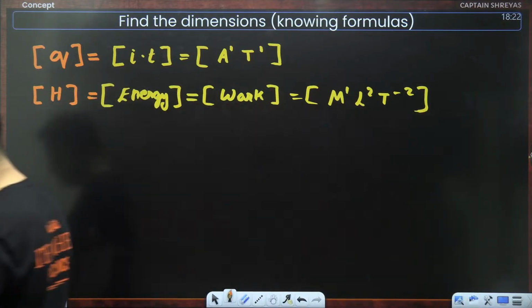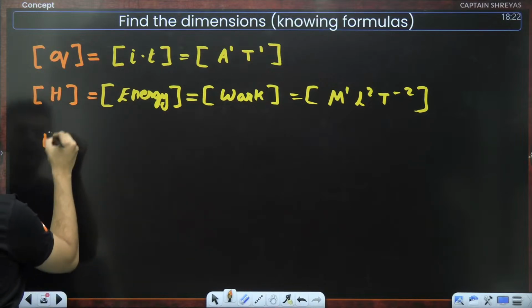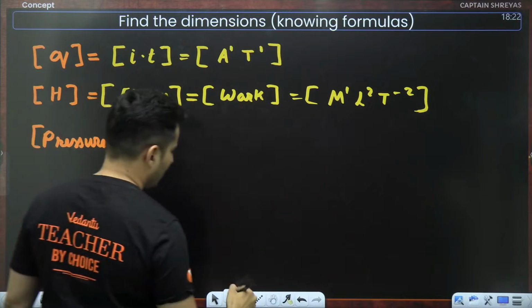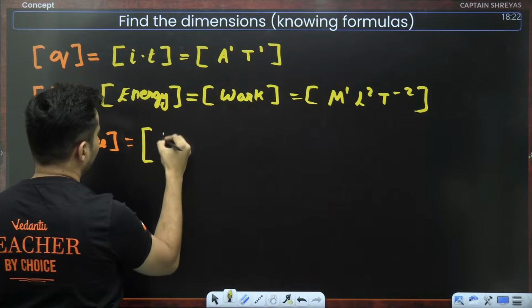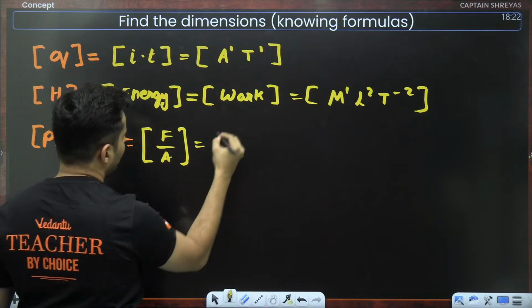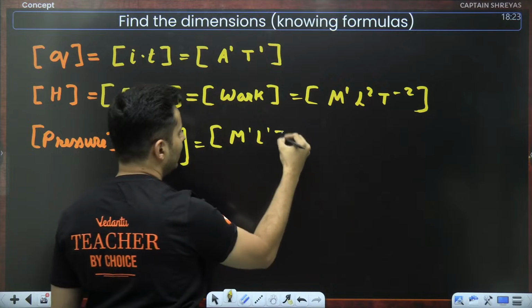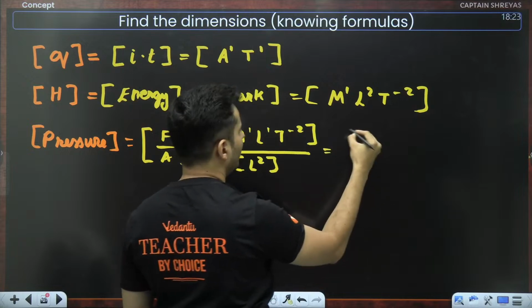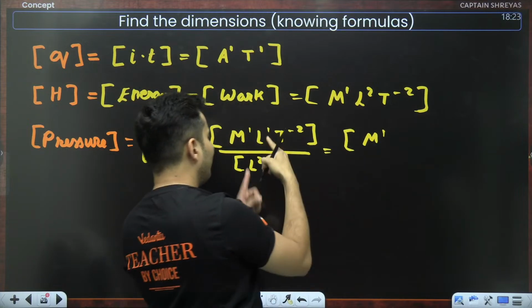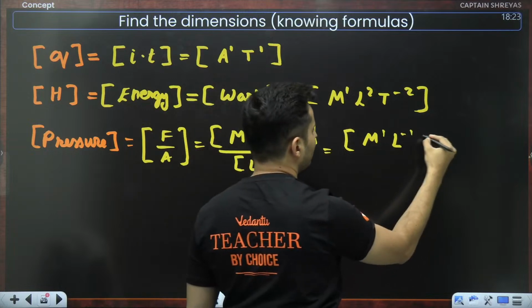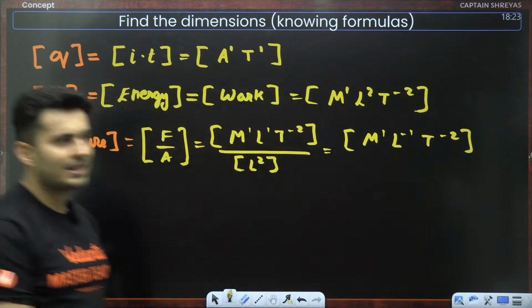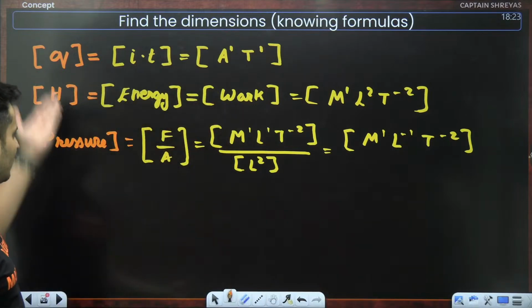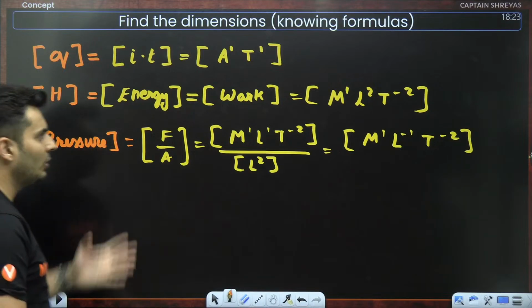Understood? Very good. Excellent. If you want the dimensions of pressure, the answer is force divided by area. Dimensions of force, M1 L1 T raised to minus 2. Dimension of area, L raised to 2. So it will become M raised to 1, L raised to minus 1, T raised to minus 2. That is the answer. Same way you can find for many other things, guys, if you just know the formulas.